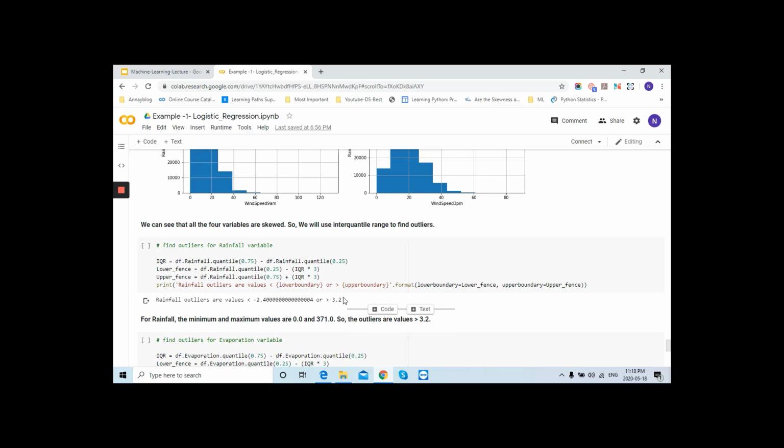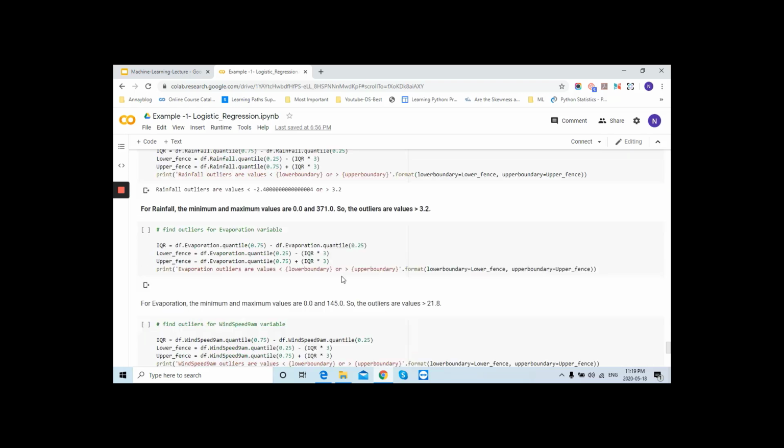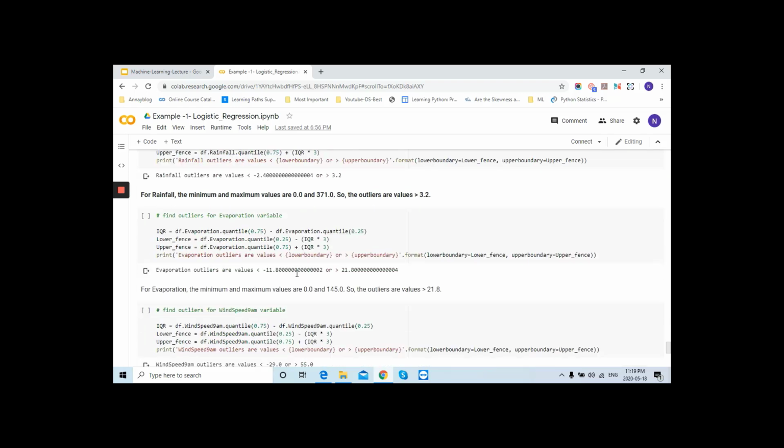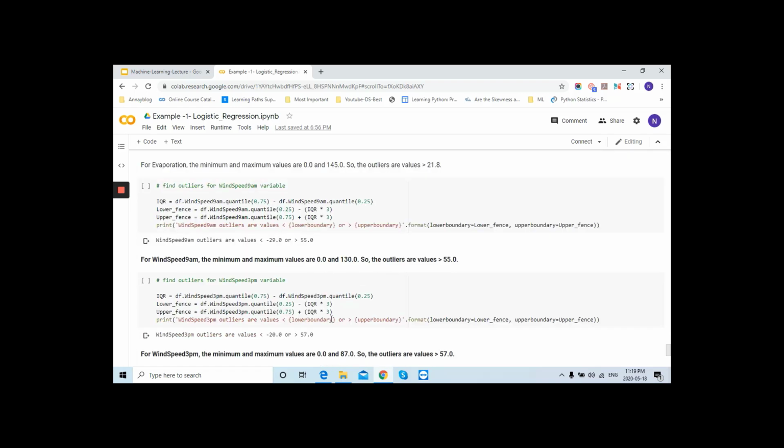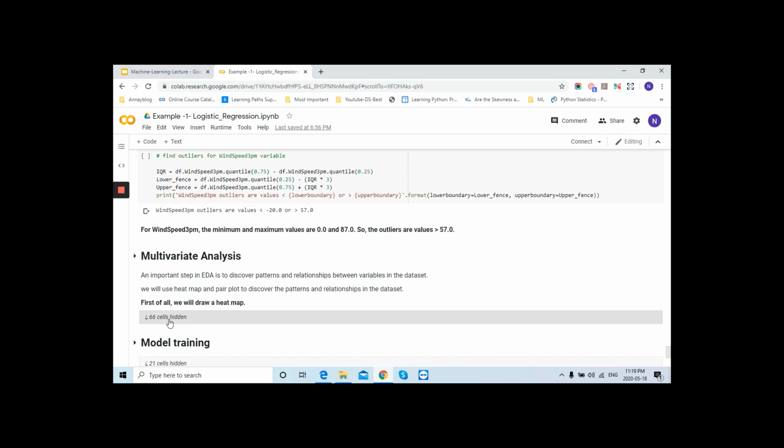In this case, the value which goes above 3.2 is an outlier. This is how we are checking the range. We will find the range like this for all of them. So this was just an analysis. We did not handle these things right now.